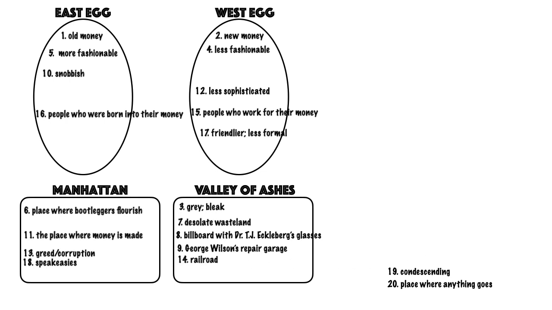Speakeasies are in Manhattan, so again, they're underground clubs where people were able to kind of drink and party all night without the cops bothering them. Condescending, we're going to put that in East Egg because again, they look down on everyone else, especially new money people, especially people who live in West Egg. And last but not least, the place where anything goes, that's going to be Manhattan.